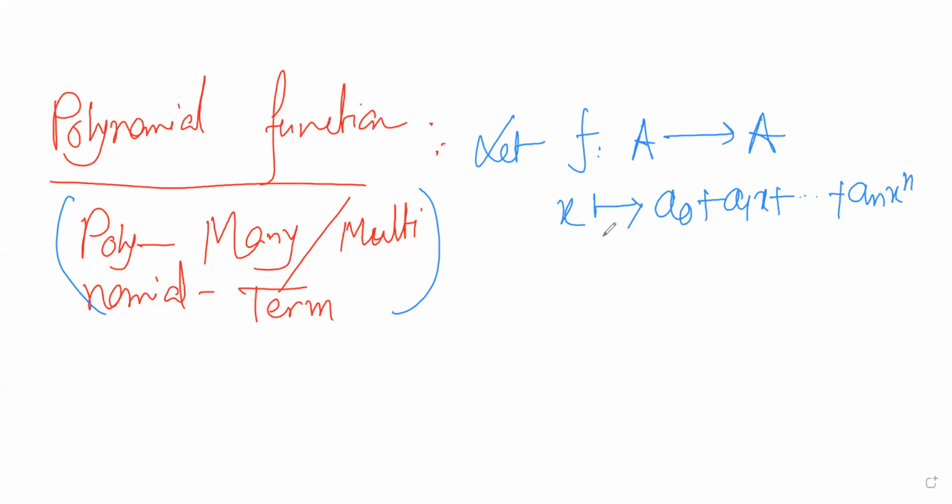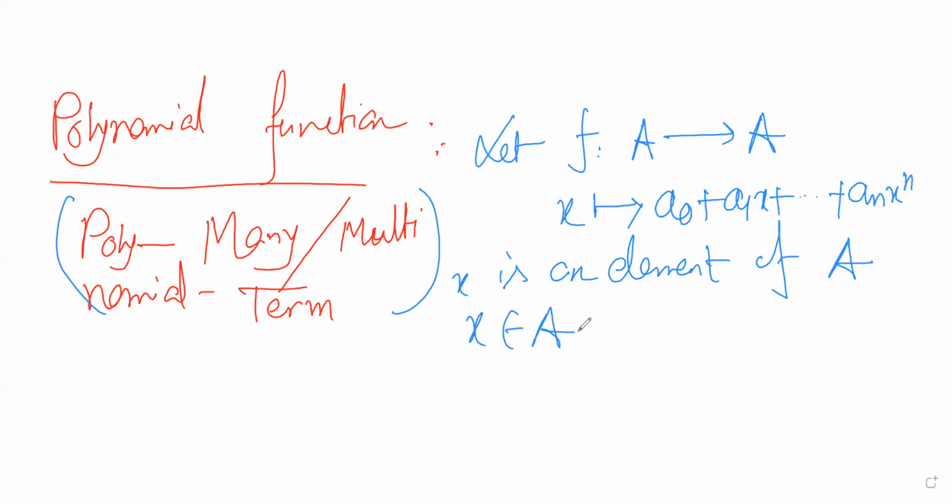What is x? x is an element of A, right? Usually we write it as x belongs to A. So x is a variable. Now the variable x goes to an element a0 plus a1x plus an x to the power n, this quantity in A. Okay.